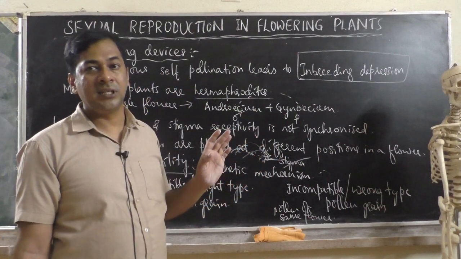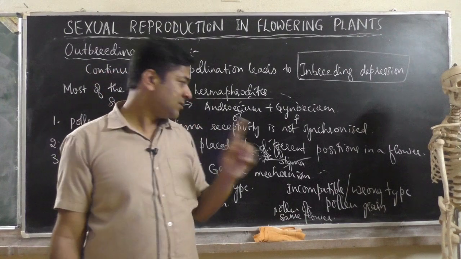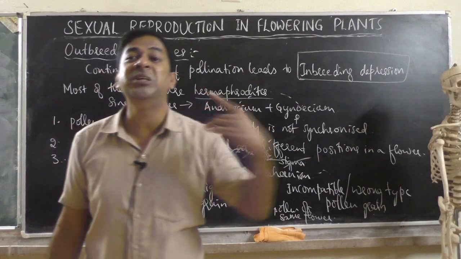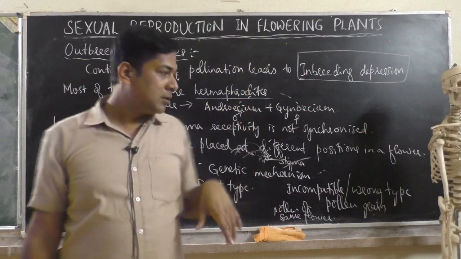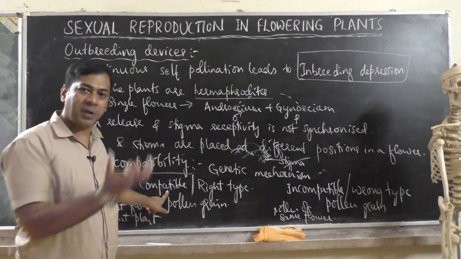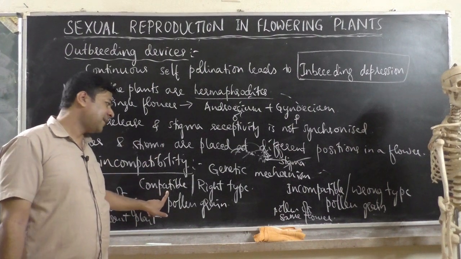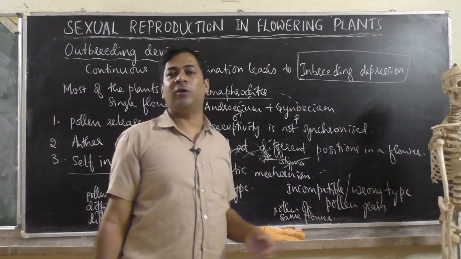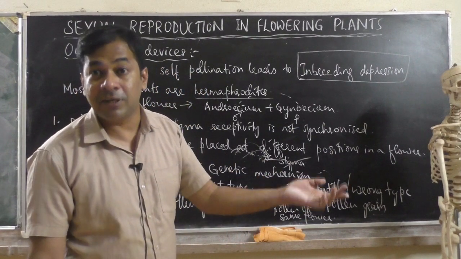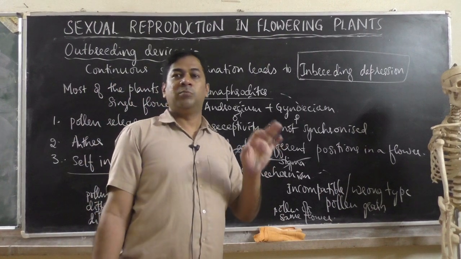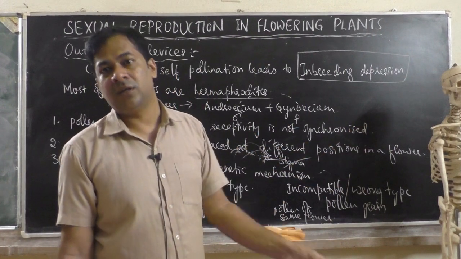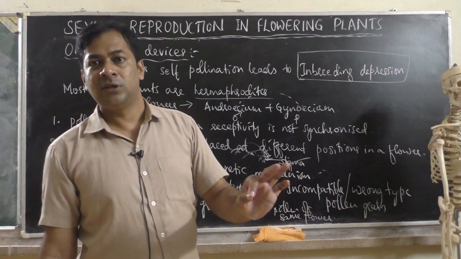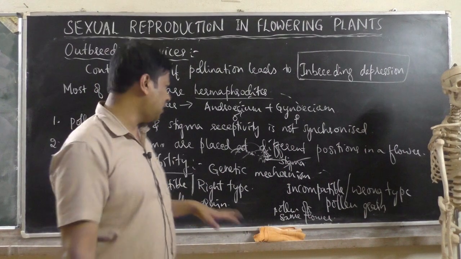Which pollen grains does the flower reject? Number one, pollen grains of the same flower, and pollen grains of different species of plants. Then what is the right type of pollen grain which the plant accepts? That is pollen grains of a different flower, or pollen grains of a different plant but the same species. Means pollen grains of a rose plant on the stigma of another rose plant. Both are rose, so different flower but same species, it will accept.